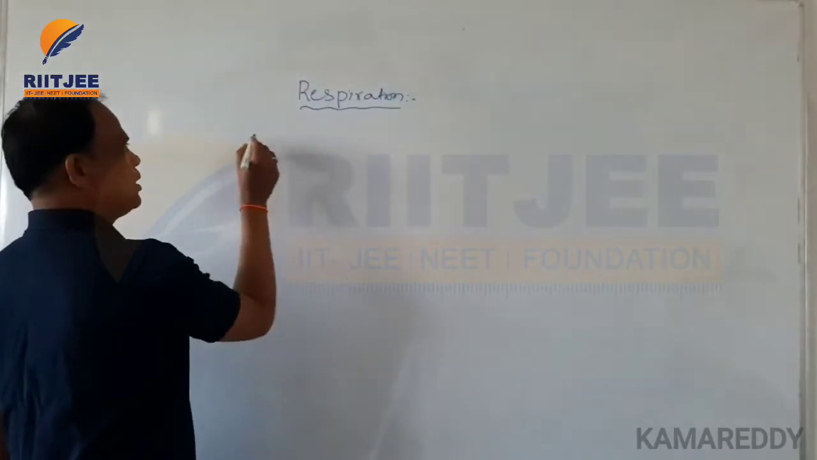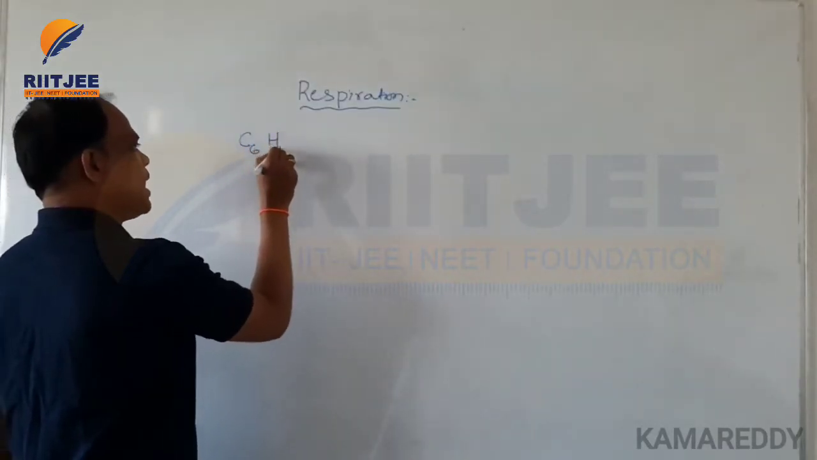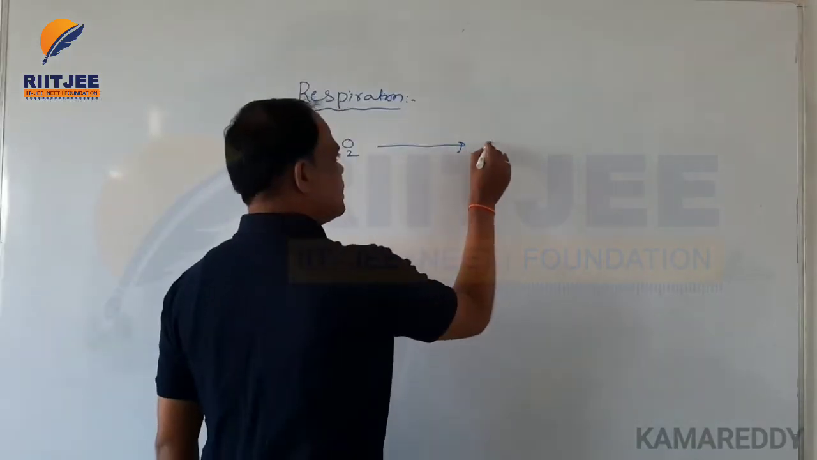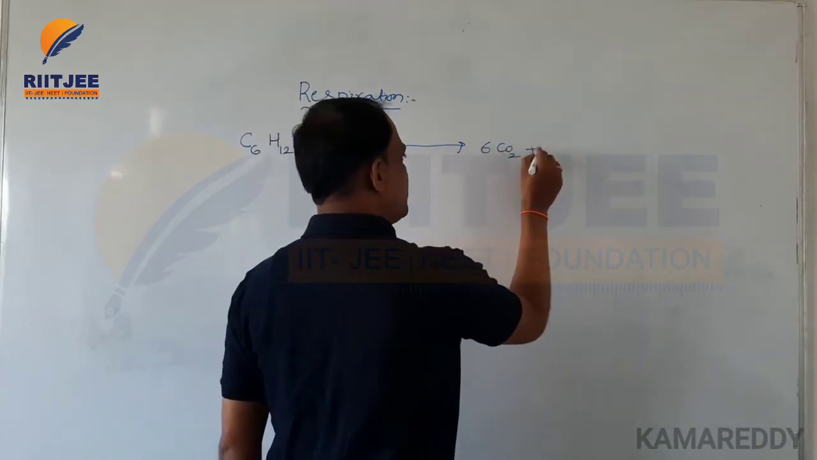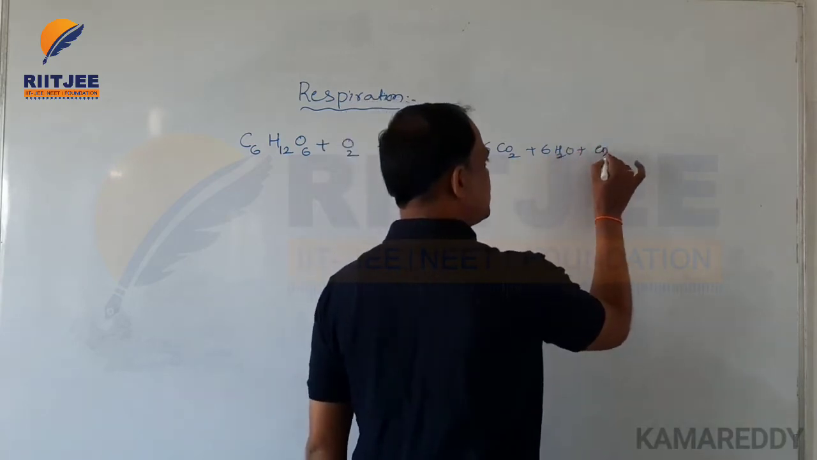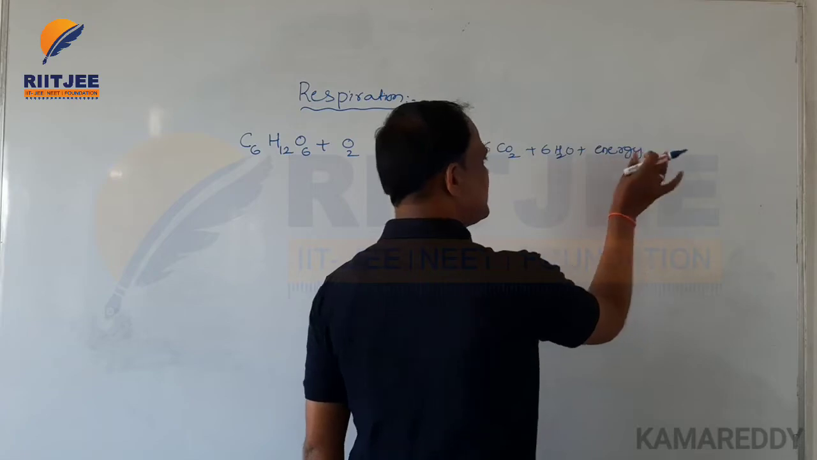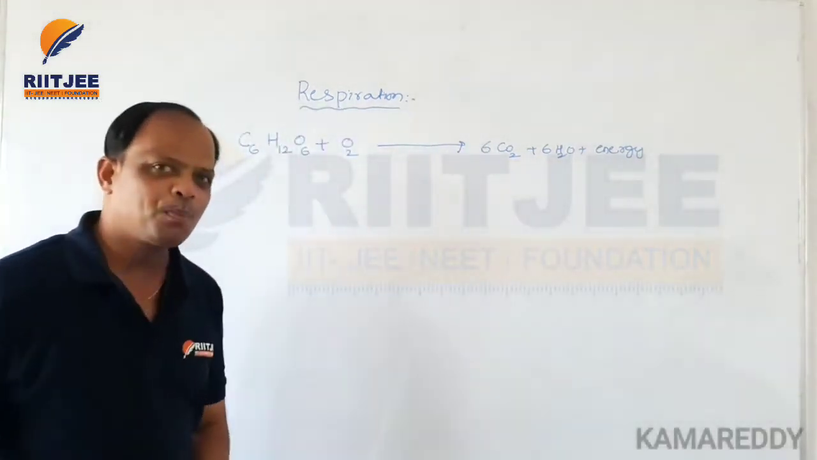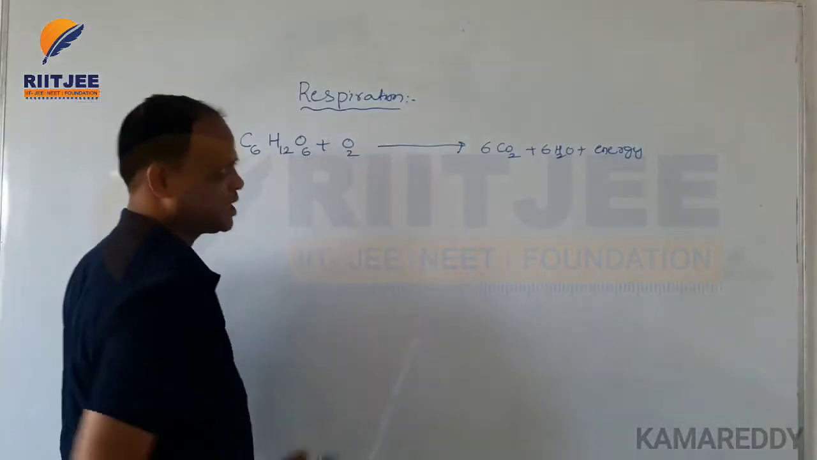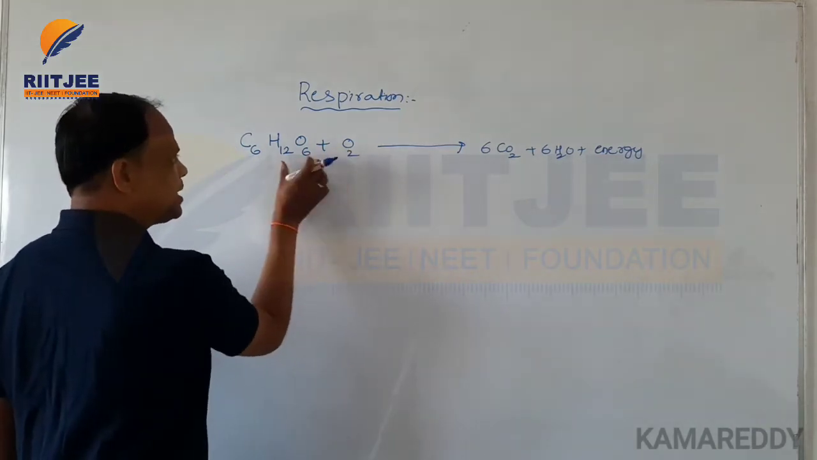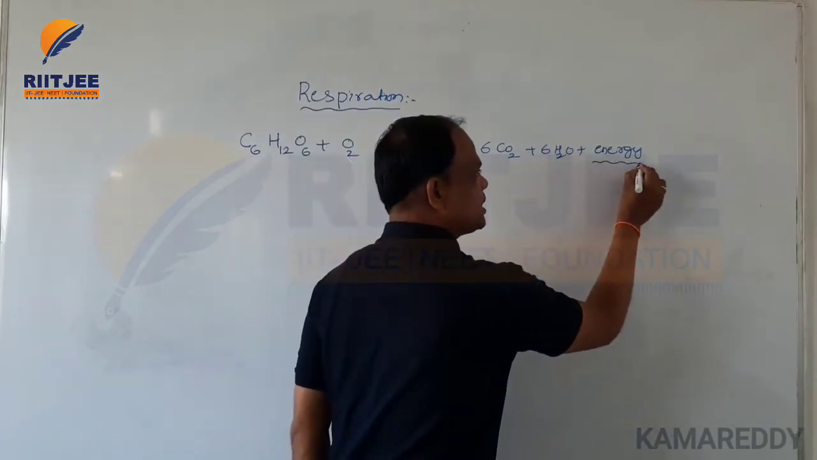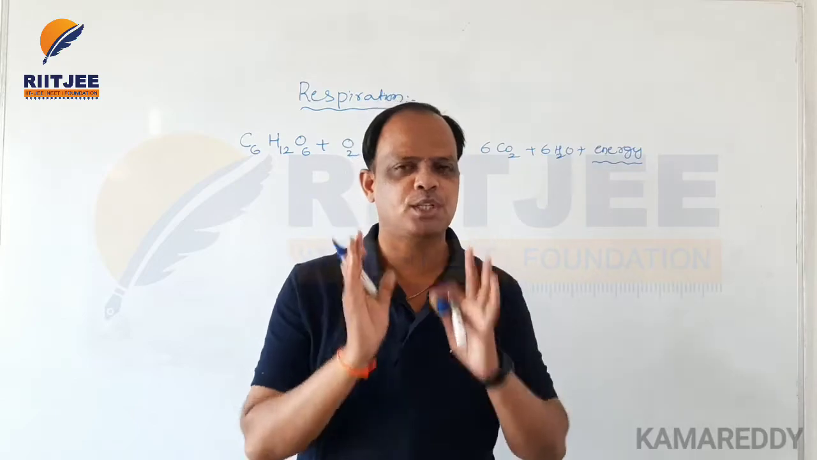Here is the equation of respiration: C6H12O6 plus oxygen gives rise to 6CO2 plus 6H2O and energy. So energy is released. Since this is a biochemical process, this is the chemical equation of respiration. The food materials are oxidized and release CO2 and H2O, and energy is released. This process is called respiration.